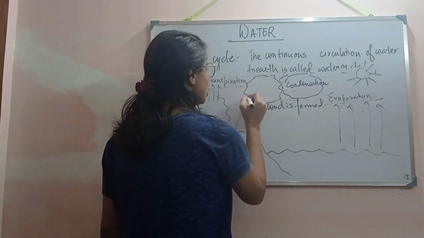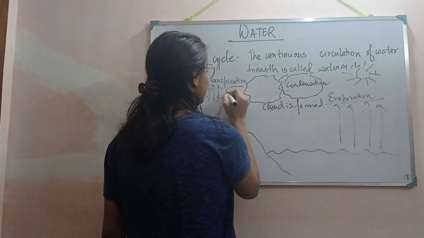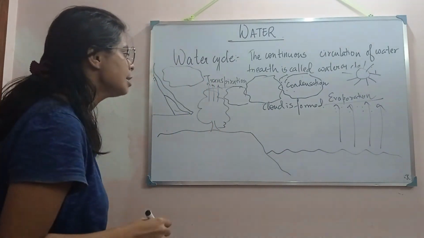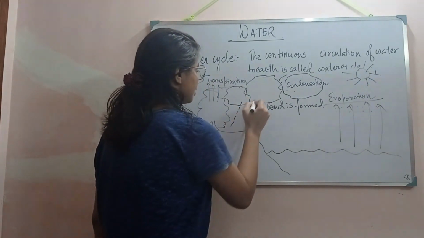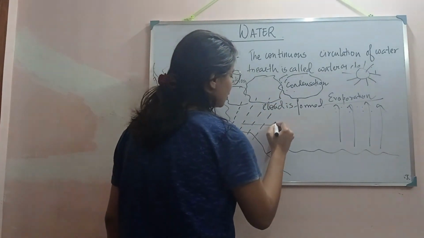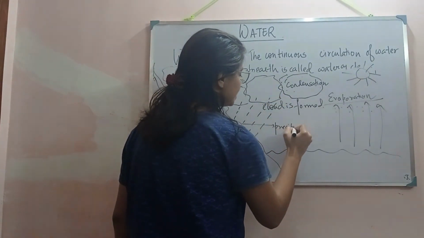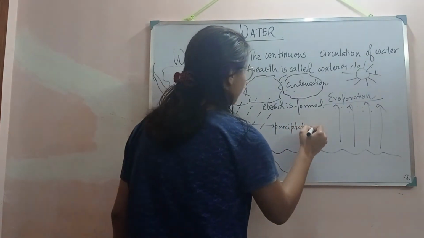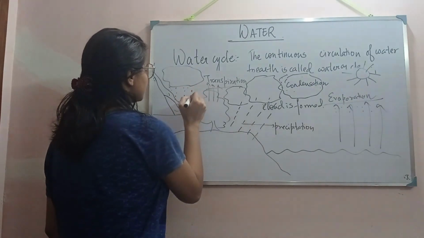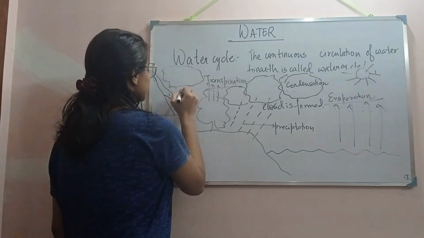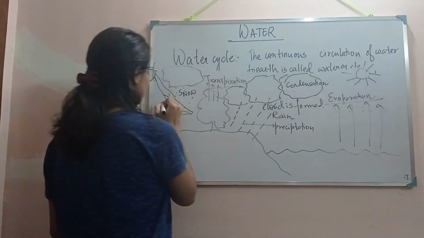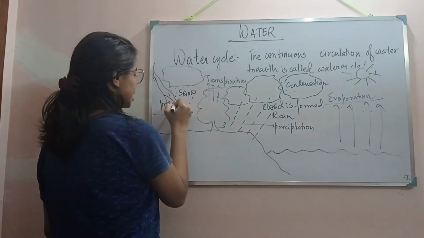And these clouds, when they reach over here, what will happen? They will fall, rainfall will happen. And this rainfall is called what? Precipitation. Here also, suppose this is snow. Snow is happening here, rain here, so here also precipitation is occurring.